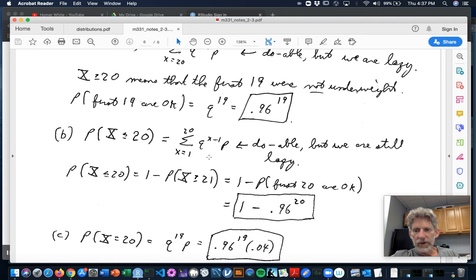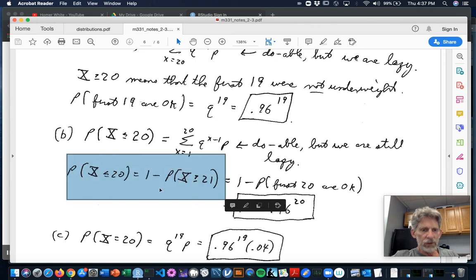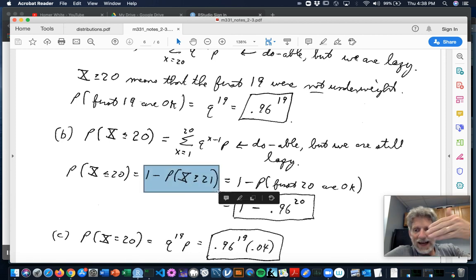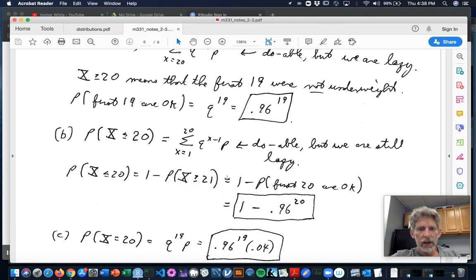That's not an infinite series, but still, it's too much work for me. So I'm going to think of the probability of x being less than or equal to 20. That's 1 minus the probability that x is not less than or equal to 20, in which case x would have to be bigger than or equal to 21. And then using the same reasoning as before, I get 1 minus 0.96 to the 20th.